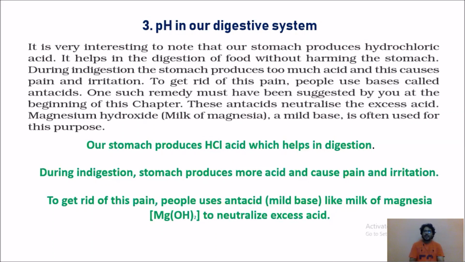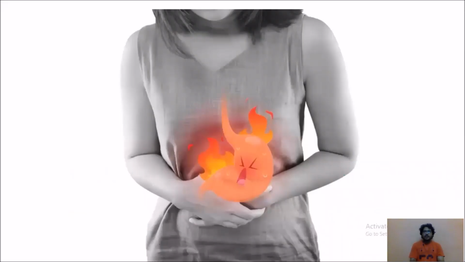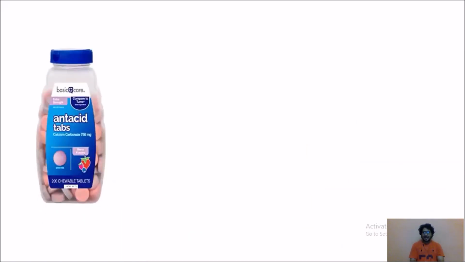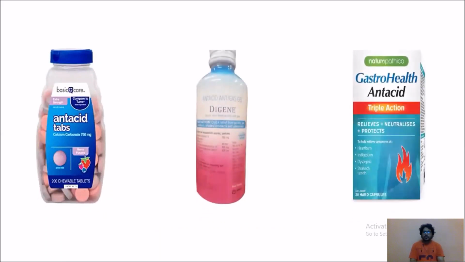At the same time, whenever there is irritation or pain regarding acidity, we can use antacids like milk of magnesia. So here you can observe acidity in stomach leads to irritation, pain, burn. So how to avoid it? By using antacid tablets. We can use syrups. So to get rid of that acidity, we can go with tablets, syrups, etc.